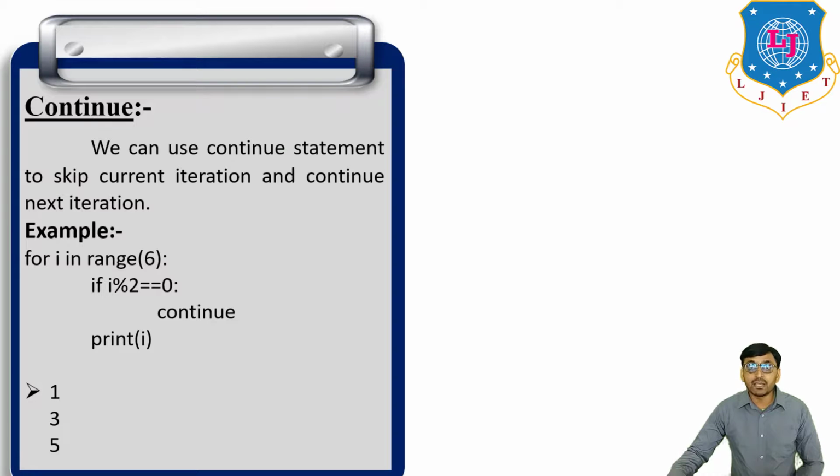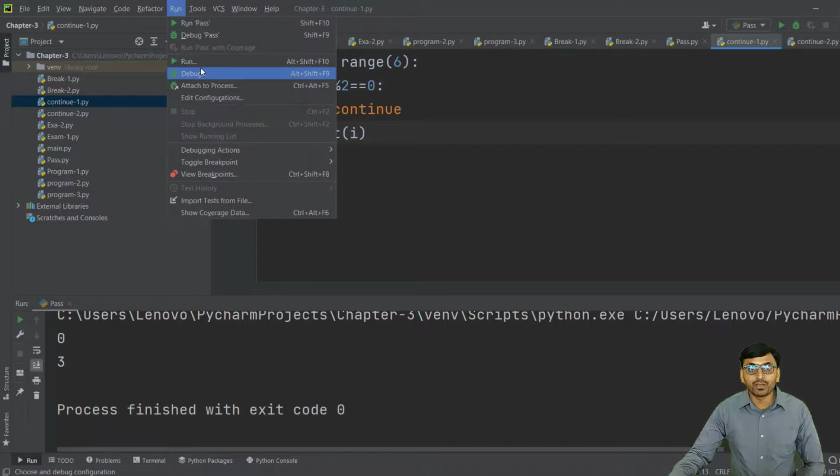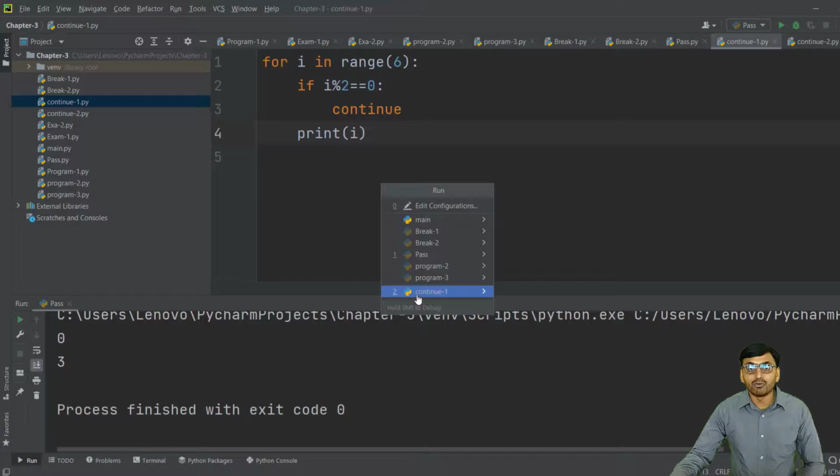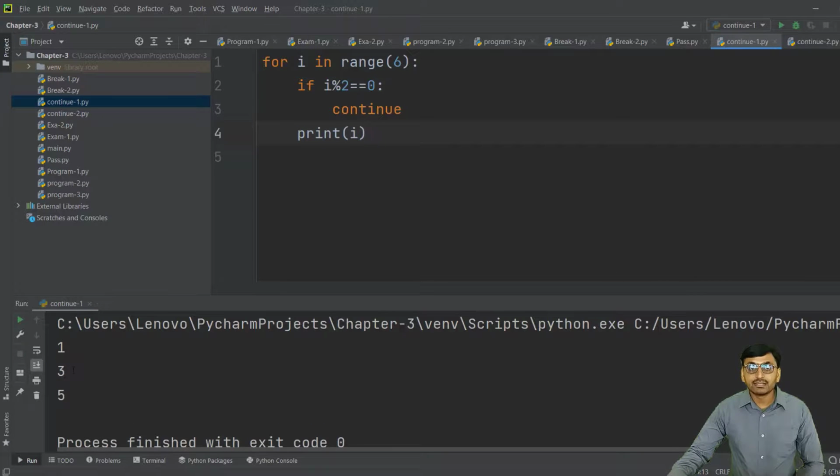Okay. Now the same program we run in PyCharm. For i in range(6), if i % 2 == 0, continue, and print i. If we run this program, we get the output 1, 3 and 5, because for i equal to 1, 3 and 5 this condition is not satisfied.